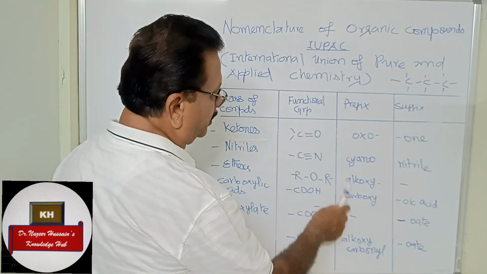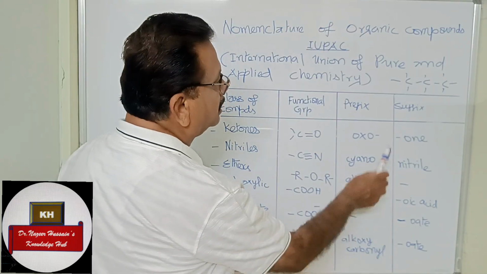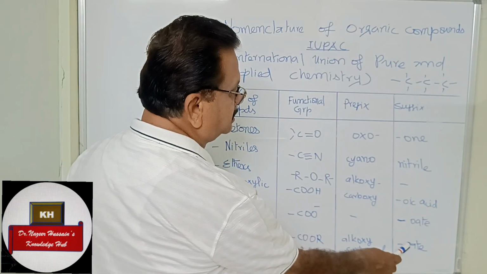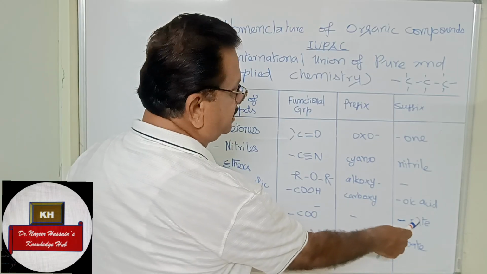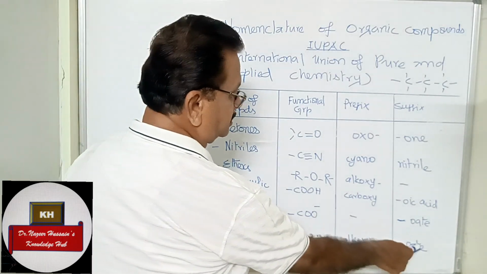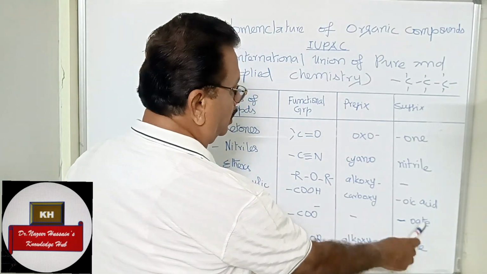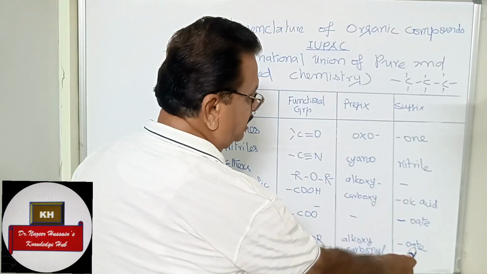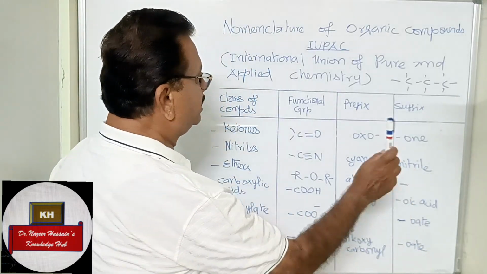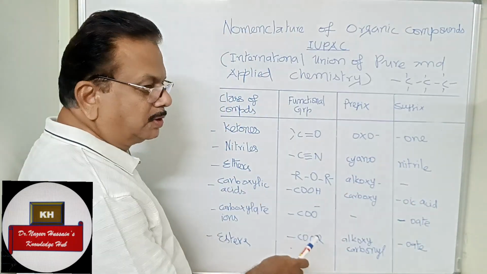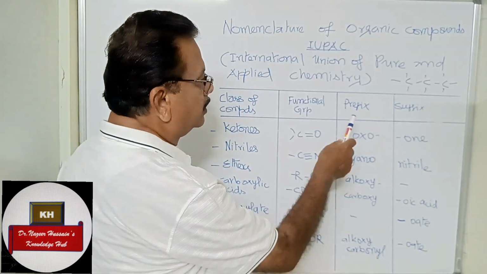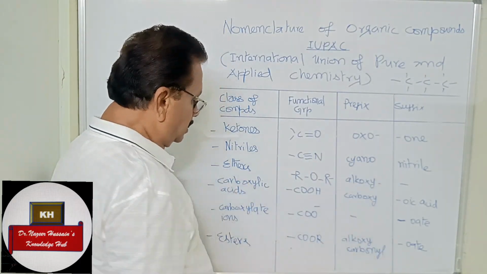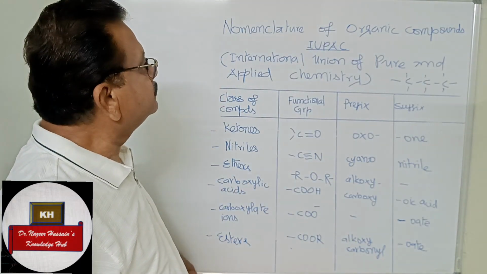The prefix is alkoxycarbonyl, and the suffix is the same as carboxylate ions, oate, like benzoate. I will explain the prefix and suffix while naming the compounds. Have patience. Thank you.